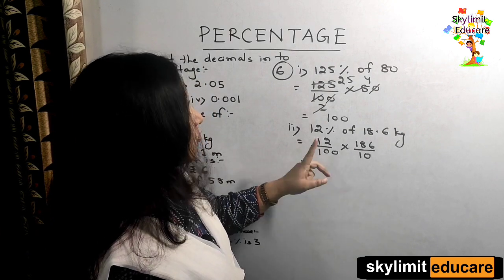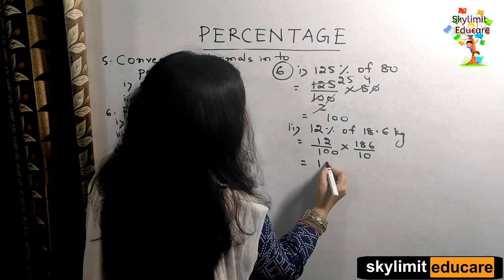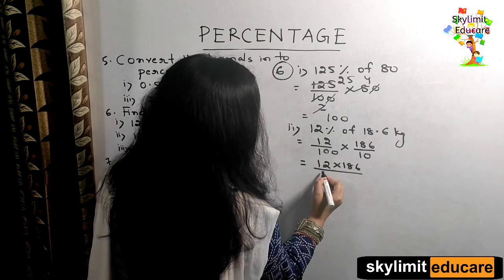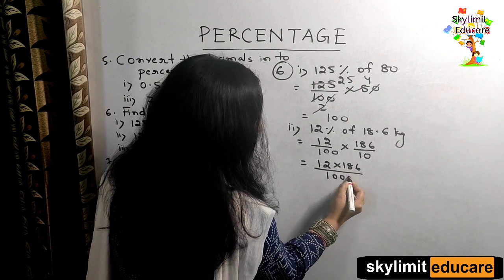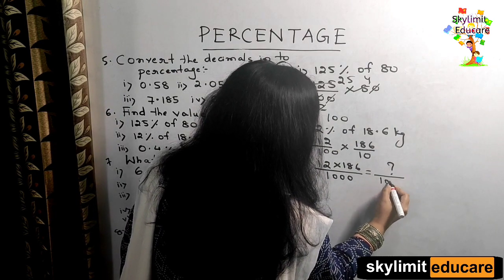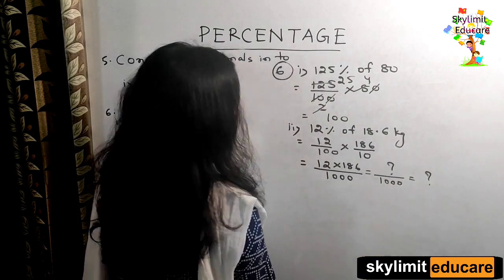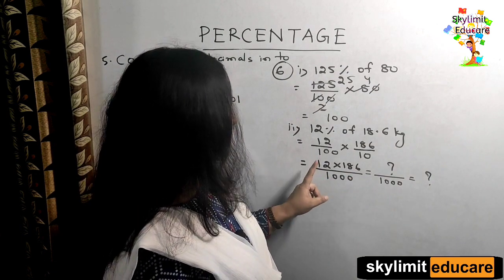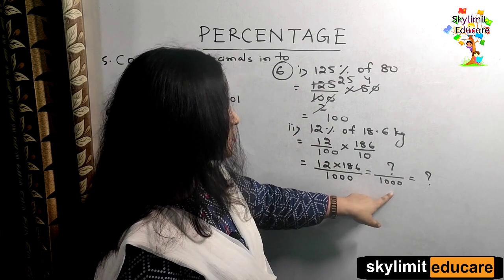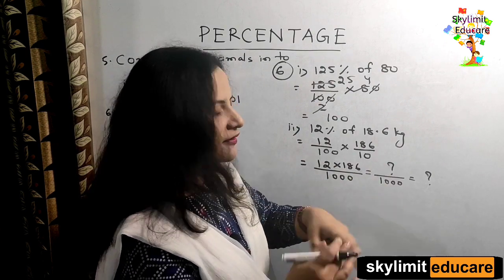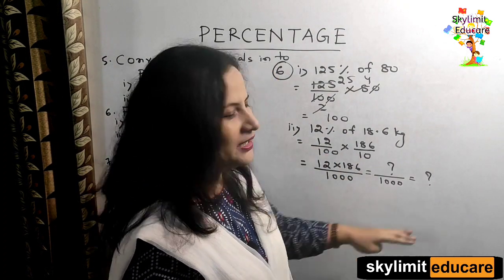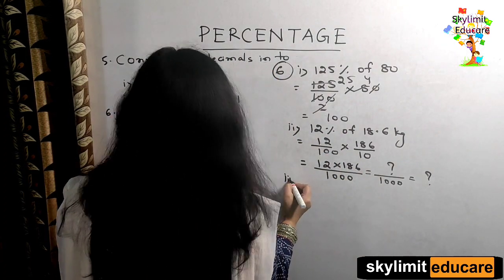So what is the thing you can do? You can go for multiplying. That means multiply 12 multiplied to 186, and this will be 100 multiplied to 10, that is 1000. Don't cancel it. Find this product and then you convert it back to decimal. Okay, just do one thing. Just find the product of 12 into 186 right here, divided by 1000. Don't cancel it. Reconvert it back to decimal. Okay, so this answer also you are going to find out. Clear? Now bit number 3.